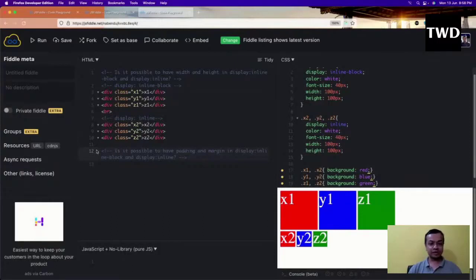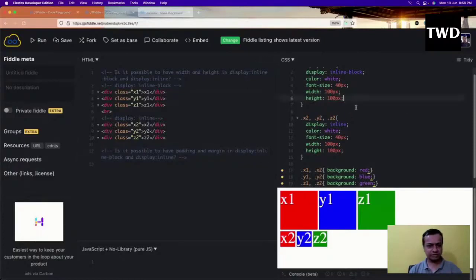So sometimes you might be confused. This can be the next question. You might be confused, okay, is it possible? And the answer is yes, it is possible in both of them. Okay, so let us again understand this, like inline block. Maybe the width and the height I have given. Width and height was having no issues.